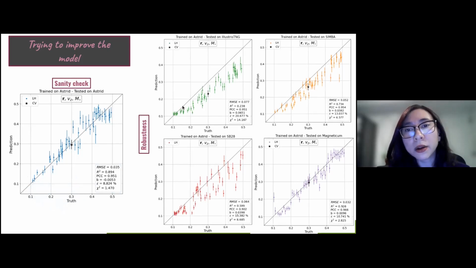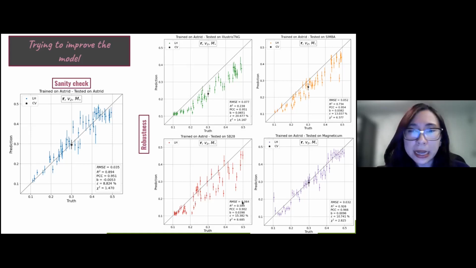When we tested our model on IllustrisTNG, SIMBA, SB28, or even Magneticum, just by eye, we can see that our predictions are not following this one-to-one line anymore, at least for IllustrisTNG, SIMBA, and SB28. All the scores are bad.